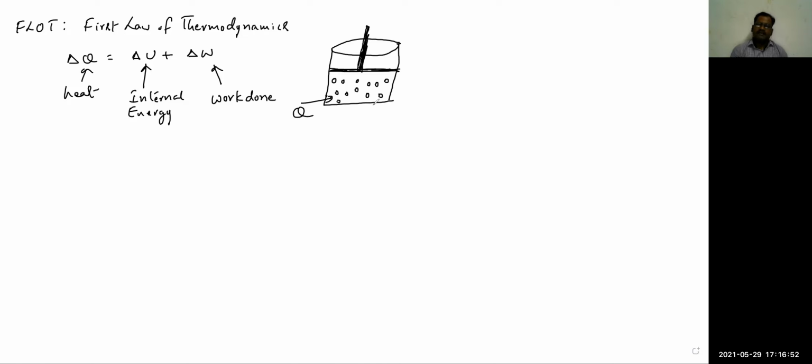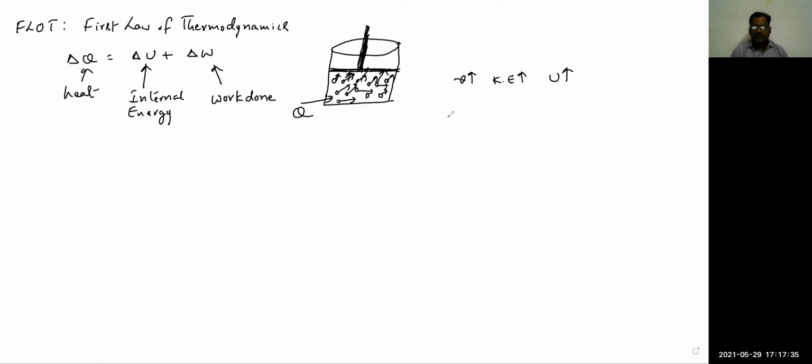Then this gas, the thermodynamic system, after absorbing that heat, the velocity of these molecules will immediately increase. The speed of the molecules in random directions is increasing. Whenever velocity increases, kinetic energy will increase, we know. If kinetic energy increases, the internal energy of the system increases. And if you observe, some molecules will collide with the piston walls, so some force is applied due to the collision of molecules with the walls.